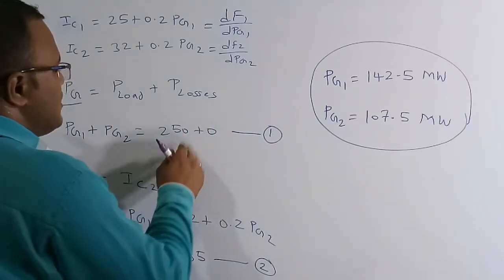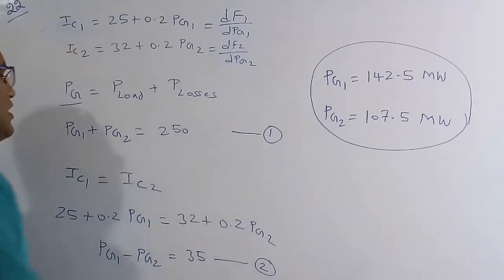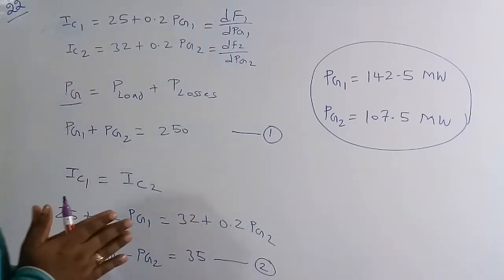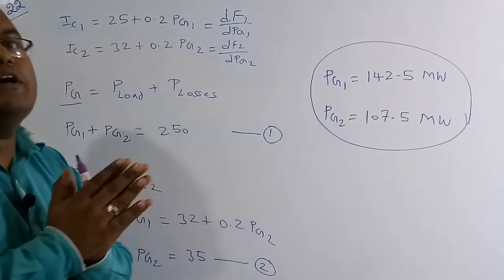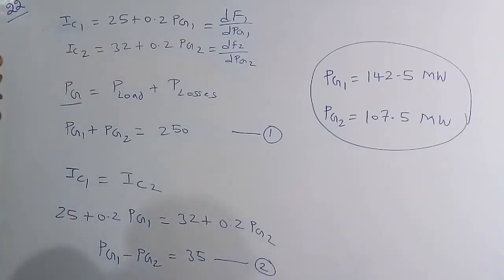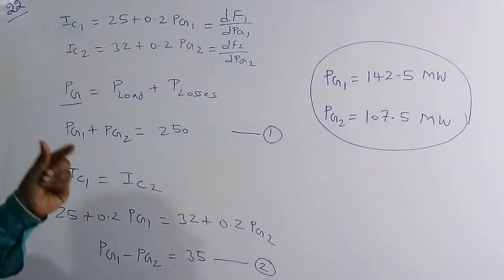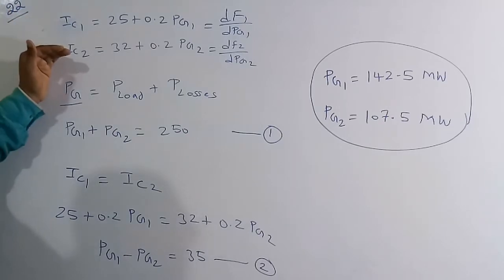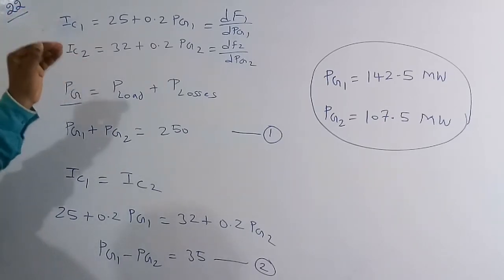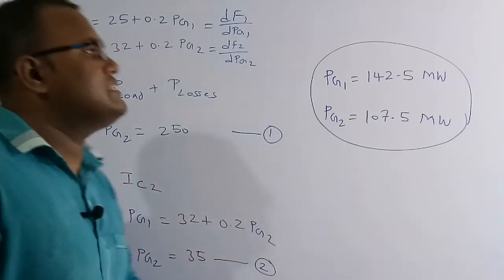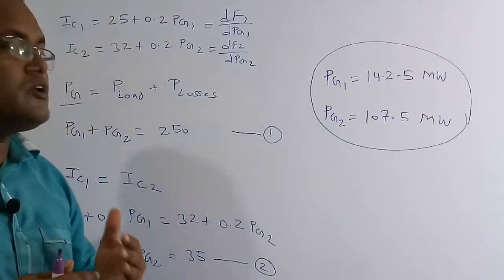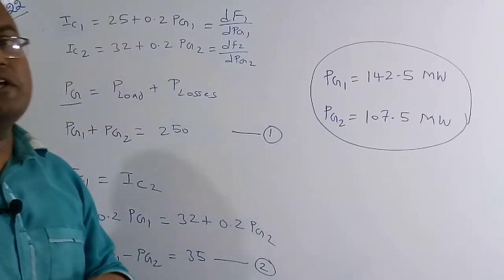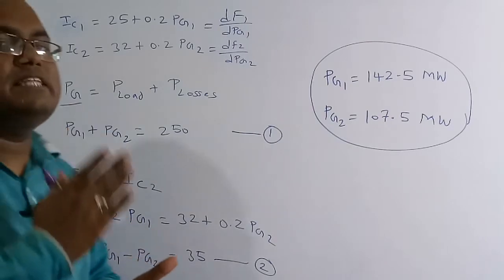If you equate this, it is the first equation. And for economic operation, meaning minimum cost, the incremental fuel cost of generating unit 1 has to be equal to the incremental fuel cost of generating unit 2; then only can we say the overall amount of money required will be very less in order to meet the demand.